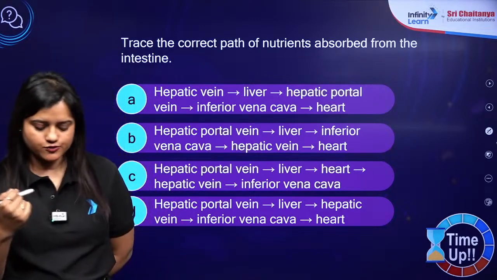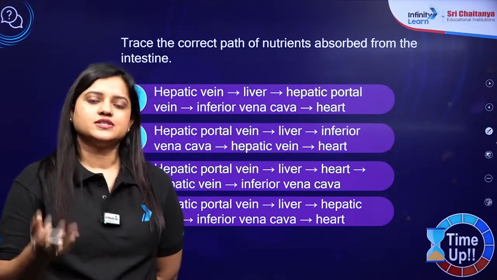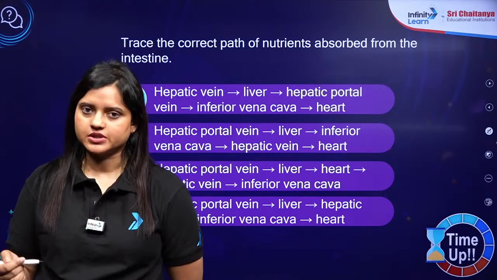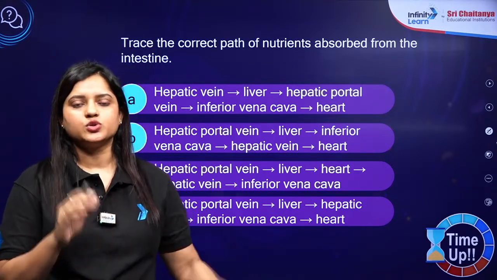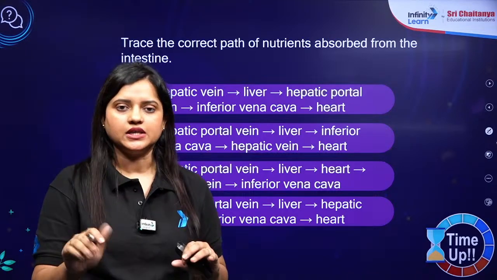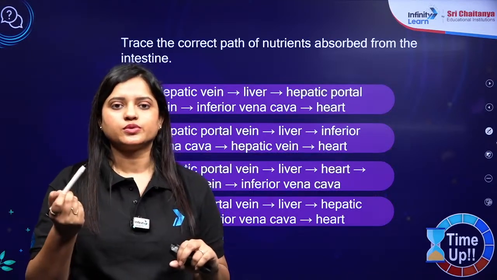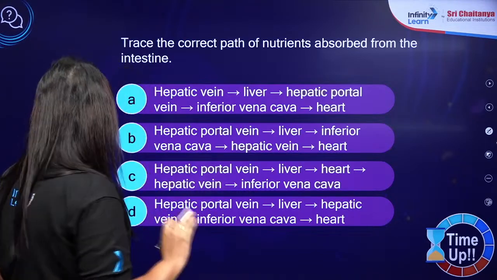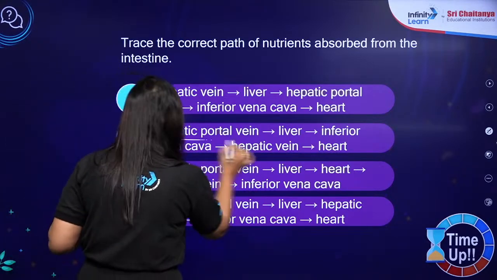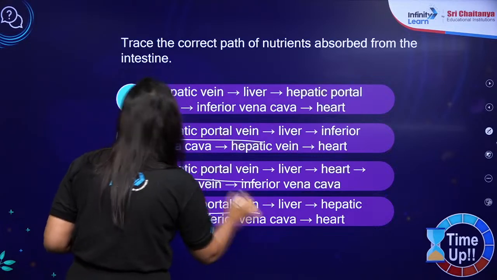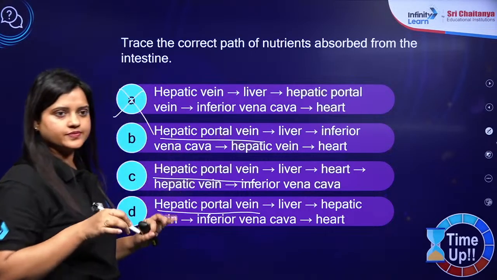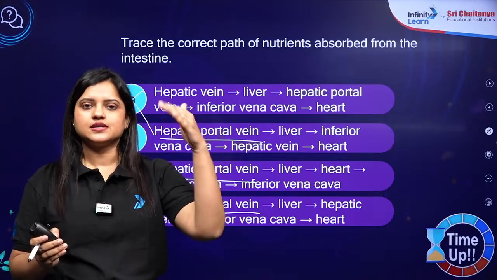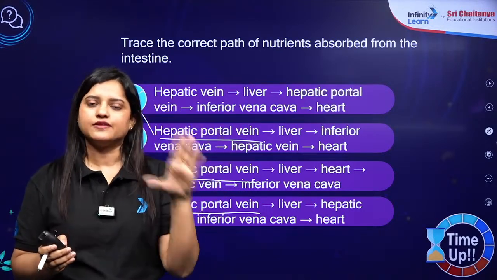Now this is not a direct question. Now this question is from the portal circulation. Okay, so it is from the hepatic portal system in humans. So hepatic portal system में क्या होता है? जो भी nutrients absorb होंगे from the intestine will go through the hepatic portal vein to the liver. So I will start with hepatic portal vein. Hepatic portal vein. Okay, so I will eliminate this A option. ठीक है?